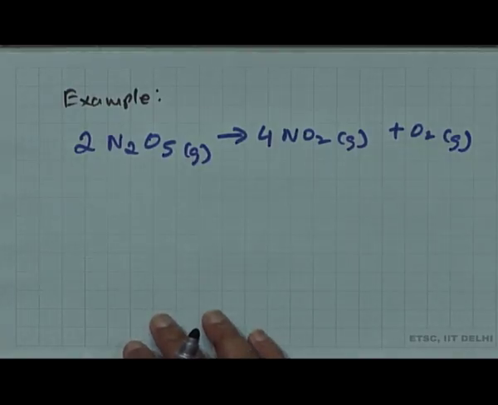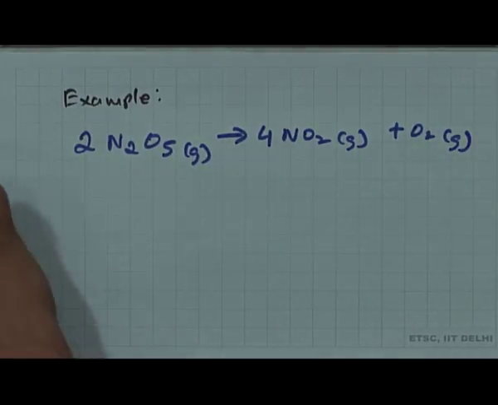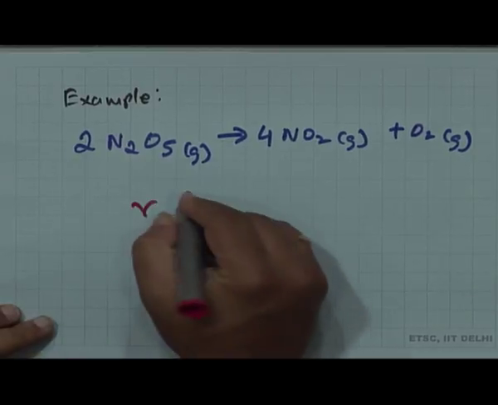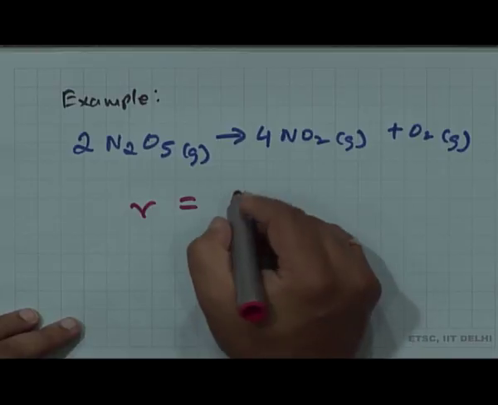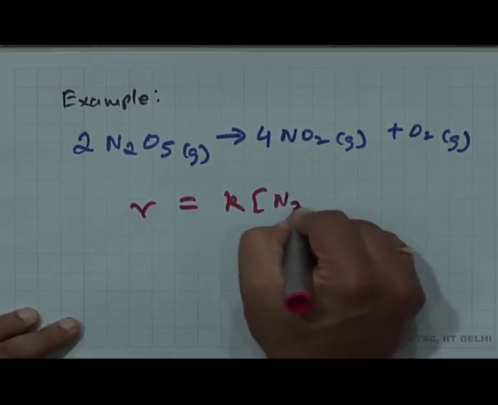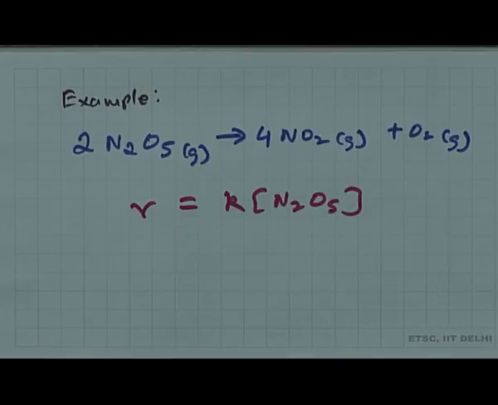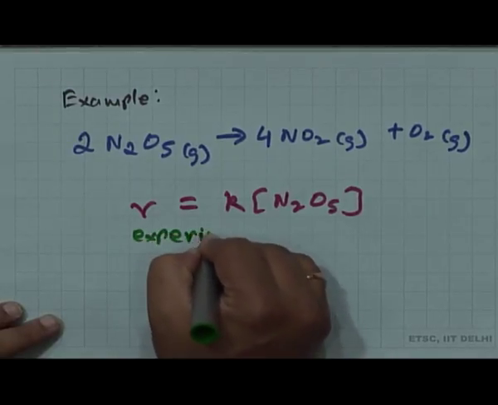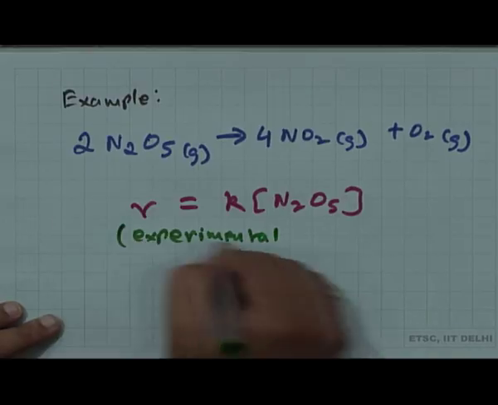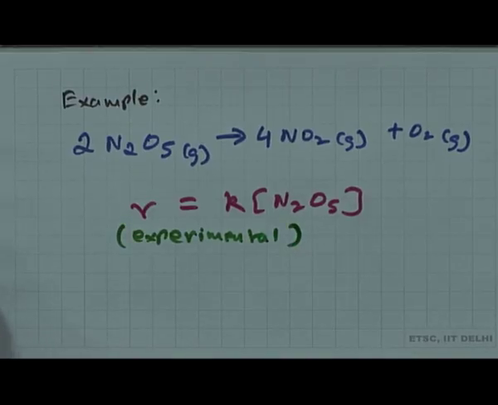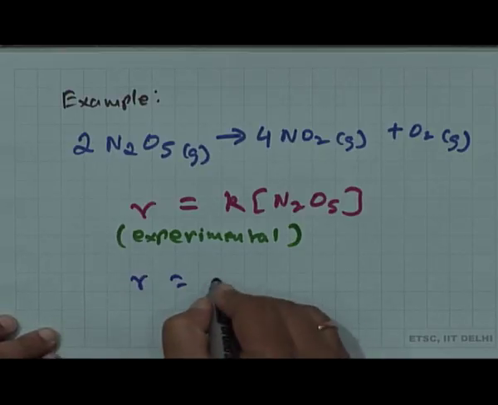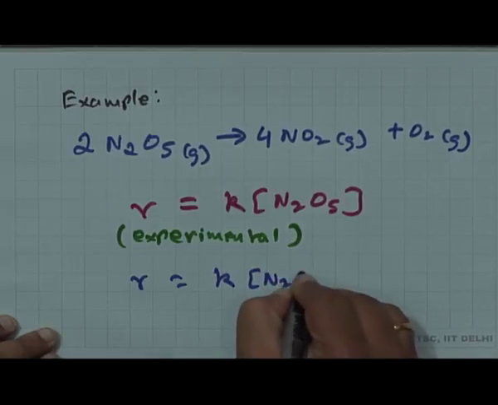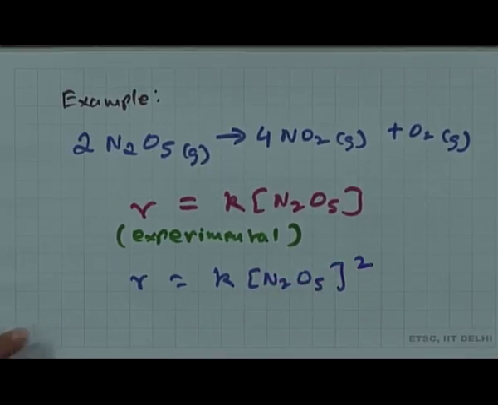Now, the experimentally determined rate law for this one goes like this: R is equal to K times N2O5. So this is experimental. But had the reaction been elementary in nature, R would have been equal to K times N2O5 raised to the power 2.